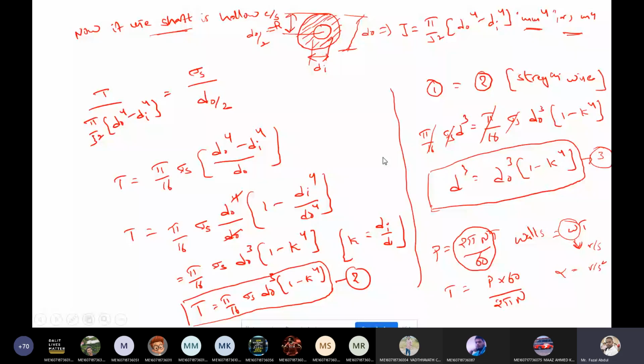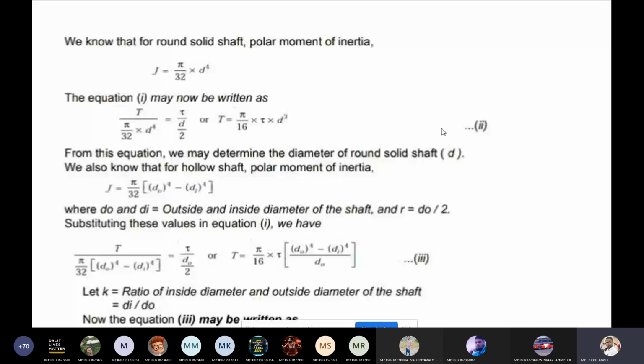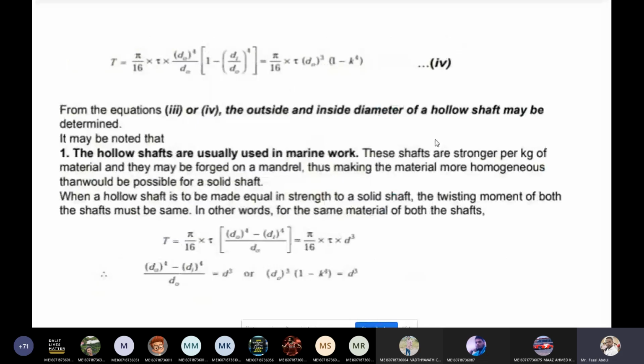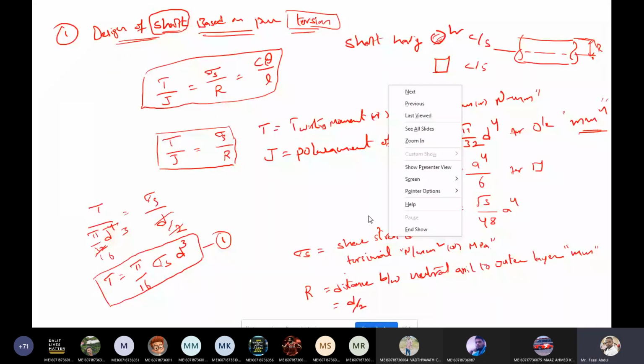Once go through the equations, the polar moment of inertia equations. You have already studied them in engineering mechanics as well as in strength of materials. Go through them. Now see here, one more thing I forgot. Now we can calculate power with this equation.